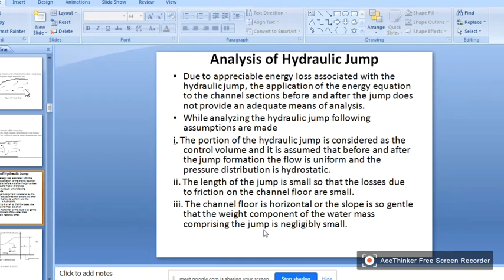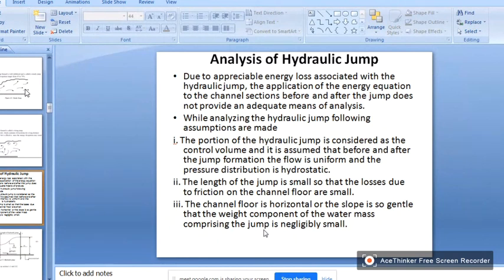The portion of the hydraulic jump is considered as the control volume, and it is assumed that before and after the jump formation, the flow is uniform and the pressure distribution is hydrostatic. This is one assumption. The length of jump is small so that the losses due to friction on the channel floor are also small. This is another assumption. The channel floor is horizontal or the slope is so gentle that the weight component of the water mass comprising the jump is negligibly small.